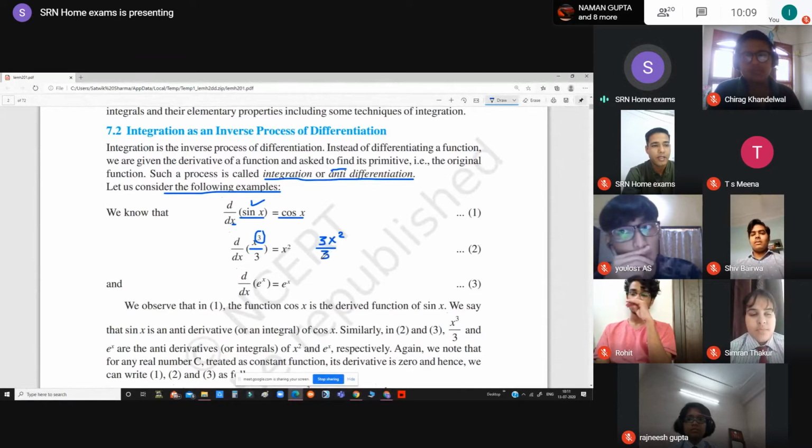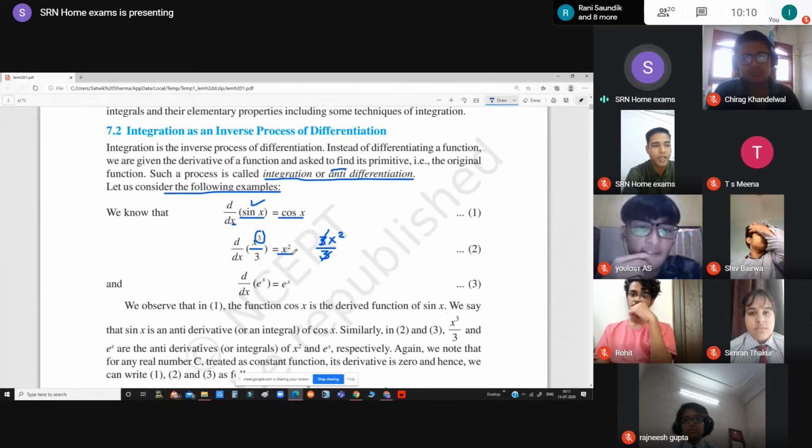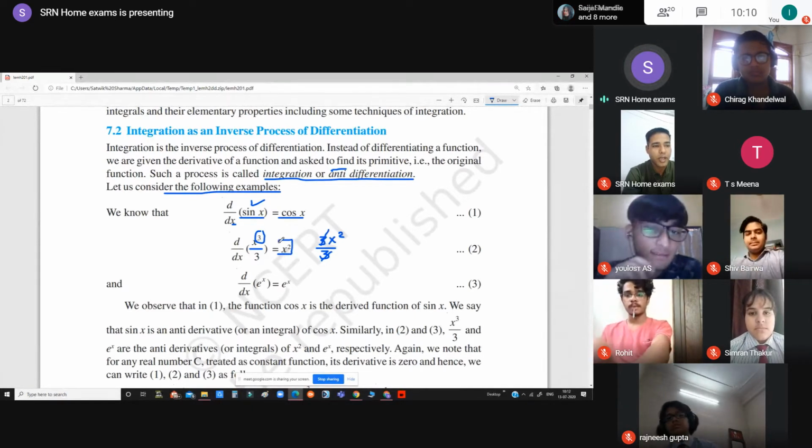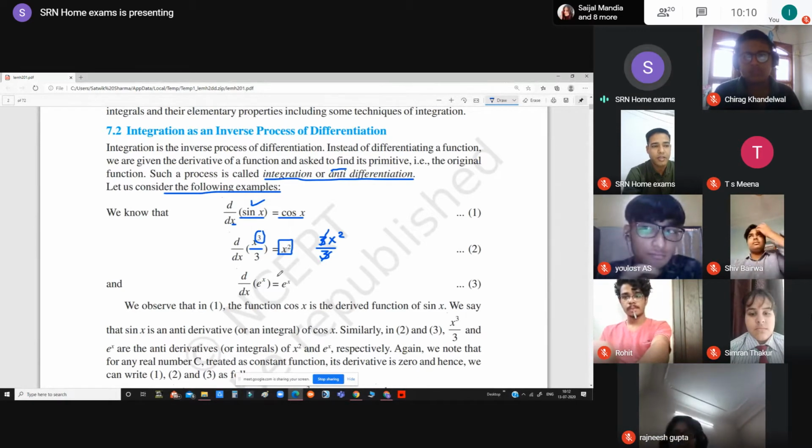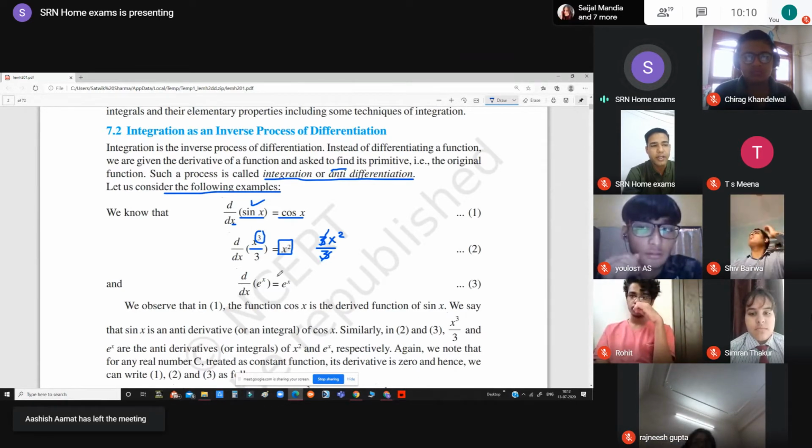Finally the 3 in the numerator and 3 in the denominator will get cancelled, and we have x square as the final answer. We are just considering a few very simple questions of differentiation.